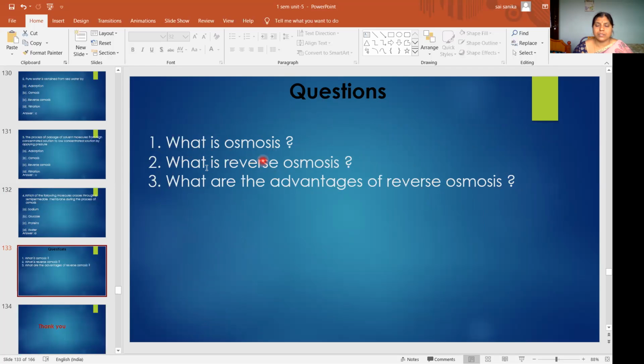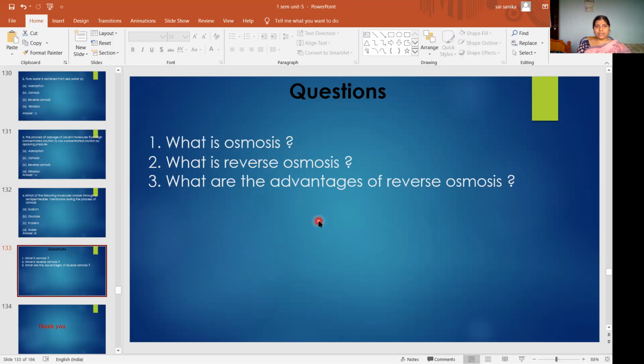What is osmosis? Explain reverse osmosis. You have to explain that diagram. So what is osmosis? These two are very, very important topics: osmosis definition, reverse osmosis definition, and advantages. In this period, we discussed osmosis, reverse osmosis, advantages, disadvantages, and applications of reverse osmosis.